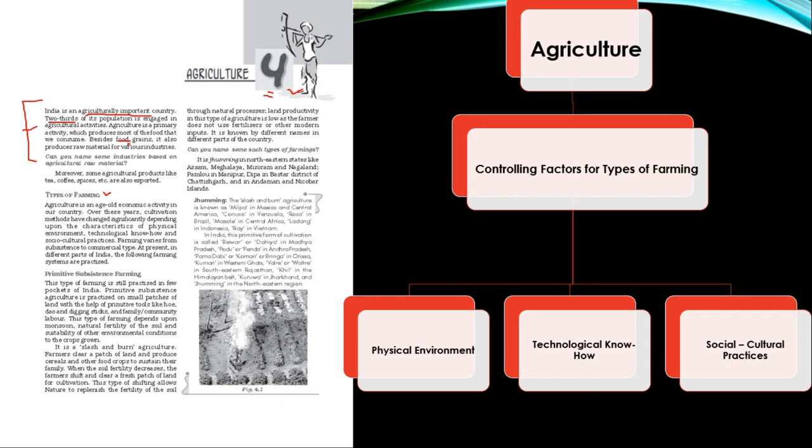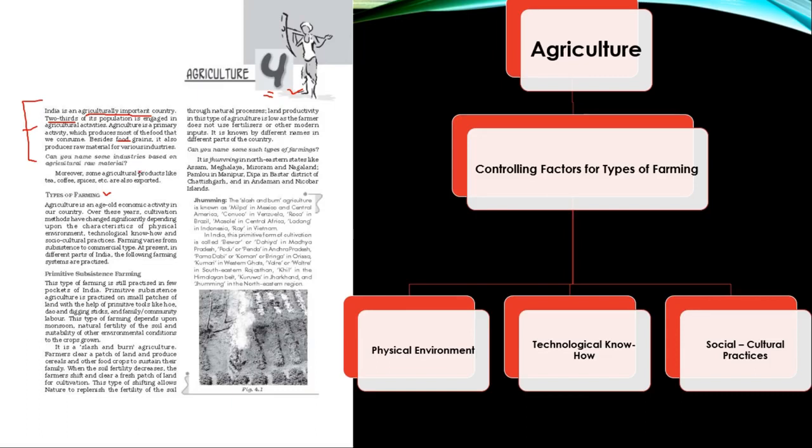Besides food grains, we also produce raw material for various industries. That means agriculture is not only supporting the food requirement of the country, but it is also providing the raw material required by various industries to produce finished goods, ultimately accelerating the growth of industries in our country.